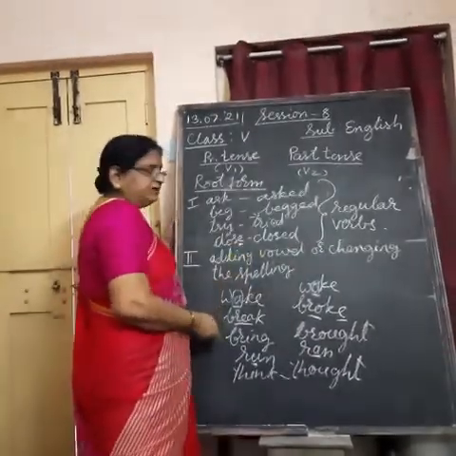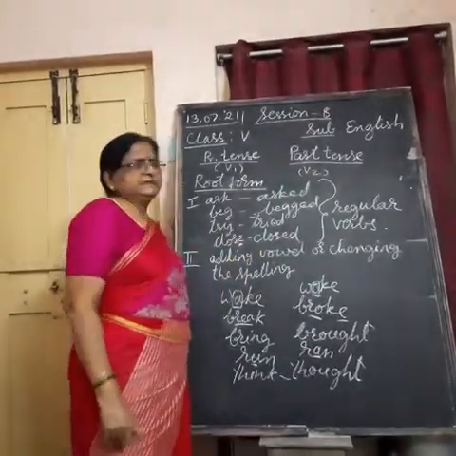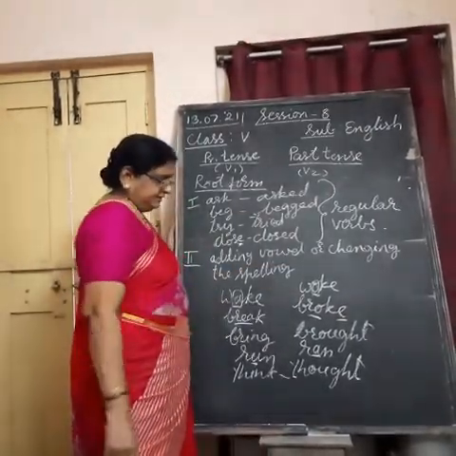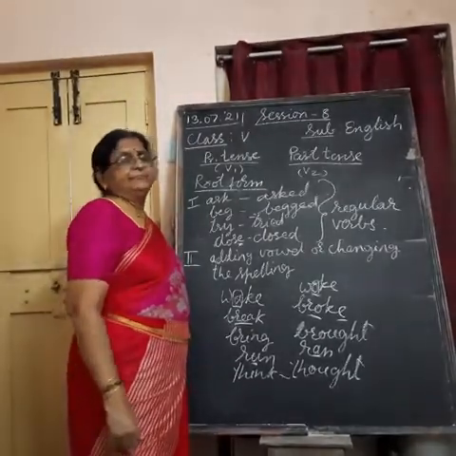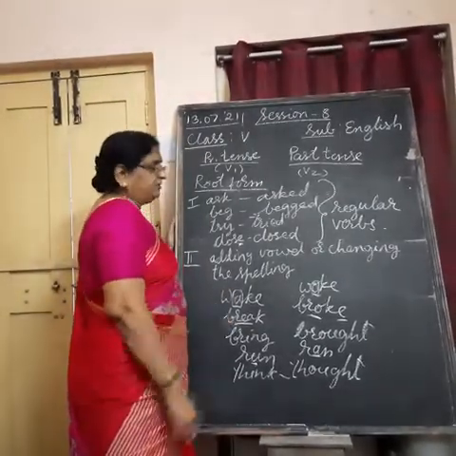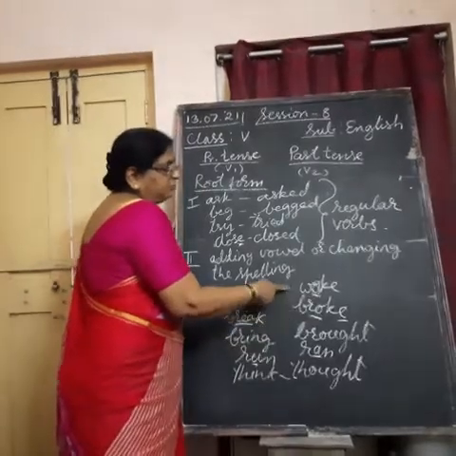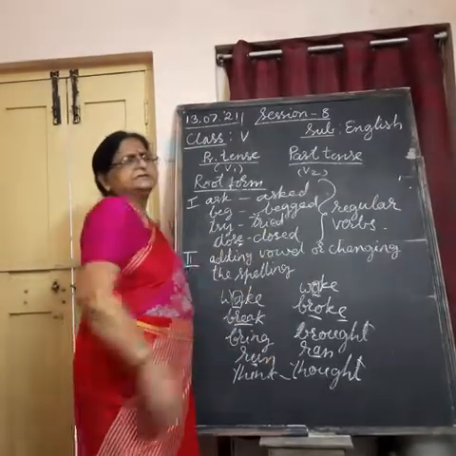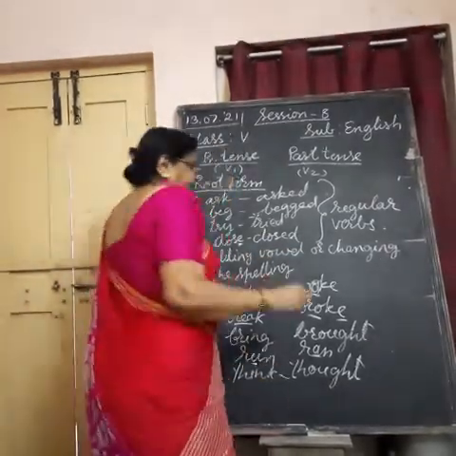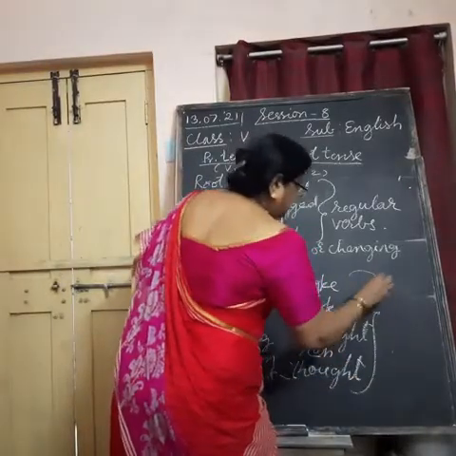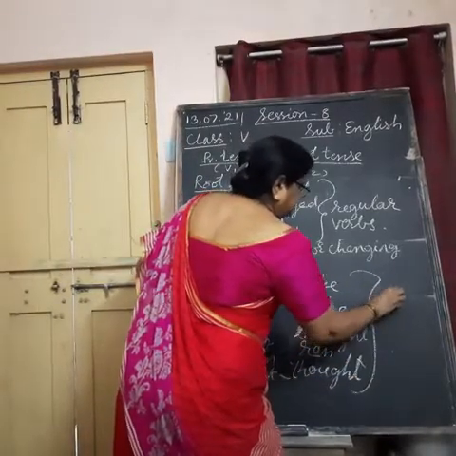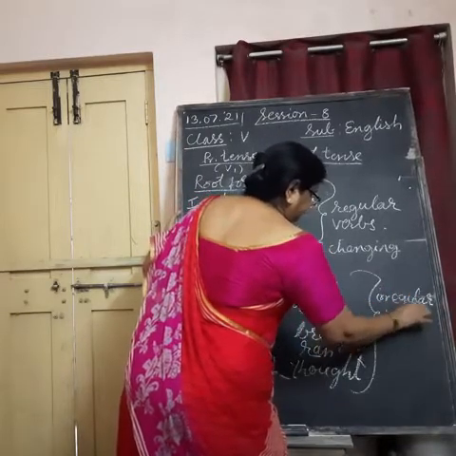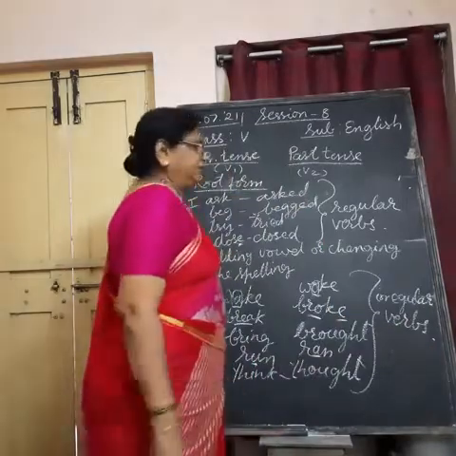Here what sound you have in simple present tense will change in past tense. For example, wake, break, sing, bring. Here A sound you got, here I sound you got. But here O sound you got, woke, broke, sing, sang, bring, brought, complete change. Such verbs where they change their forms are called irregular verbs. We call them irregular verbs.